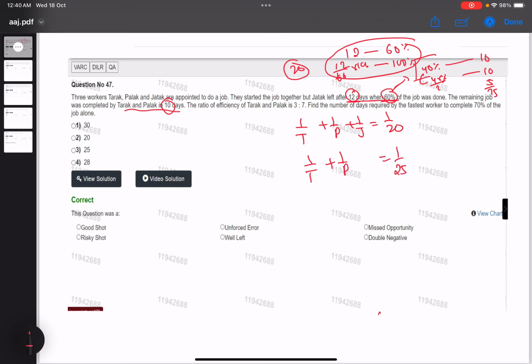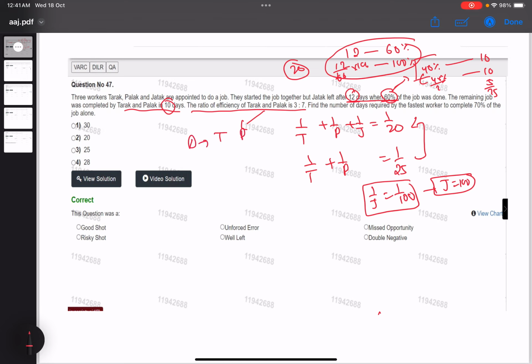Okay. So writing equations like this has a benefit: you can spot that you will find the value of j. So this is directly 25 into 4, 20 into 5. So 1 by j equal to 1 by 100. Okay. J equal to 100. So the number of days for j we got. Okay. One more point we have, the efficiencies of Tarak and Palak are 3:7. So the number of days for Tarak and Palak will be 7x and 3x. Okay. Now the question is the number of days required by the fastest worker.